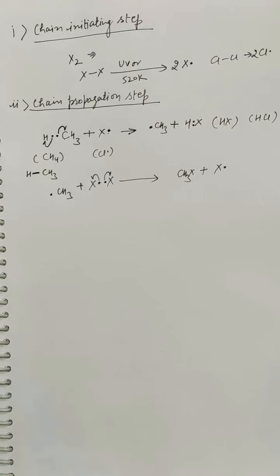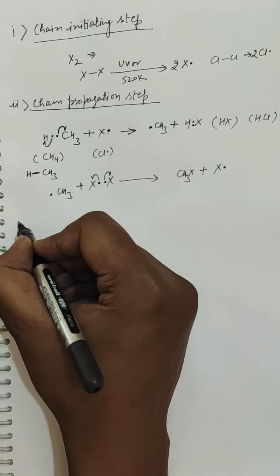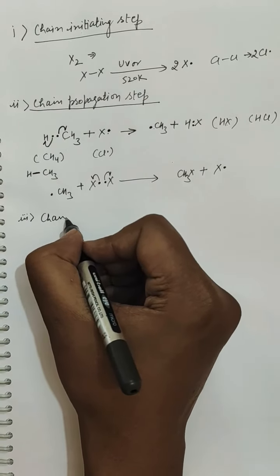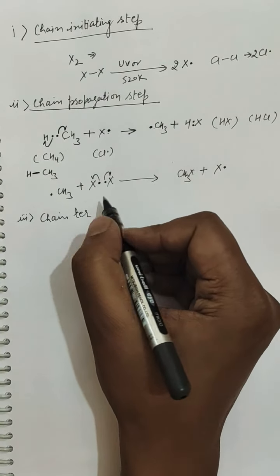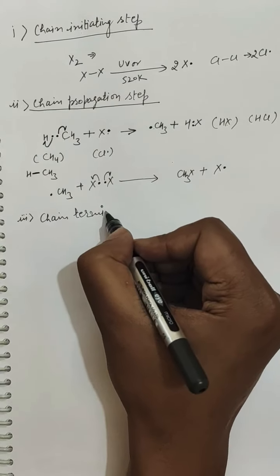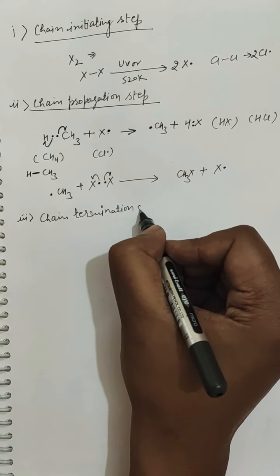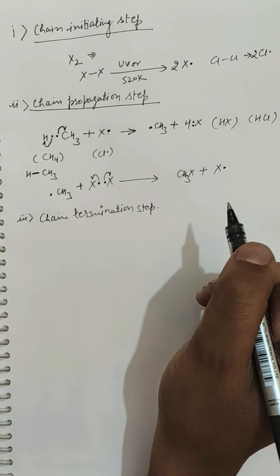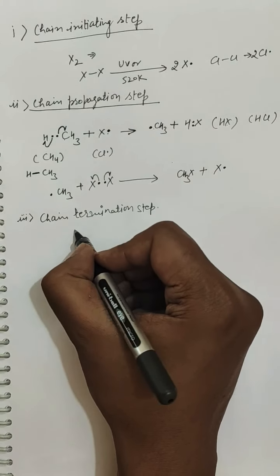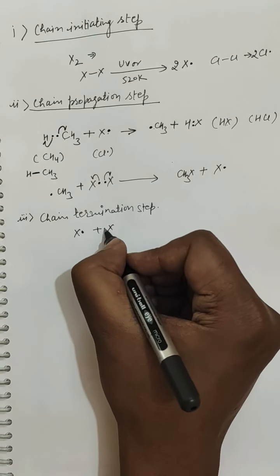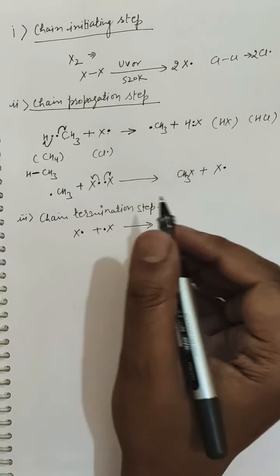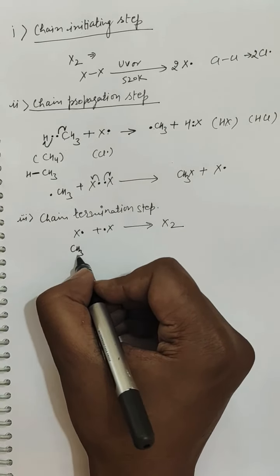Further, in the last step, the chain termination takes place. So the last step is the chain termination step. Here the free radicals are consumed to form neutral molecules. For example, free radicals are consumed to form the neutral molecules.